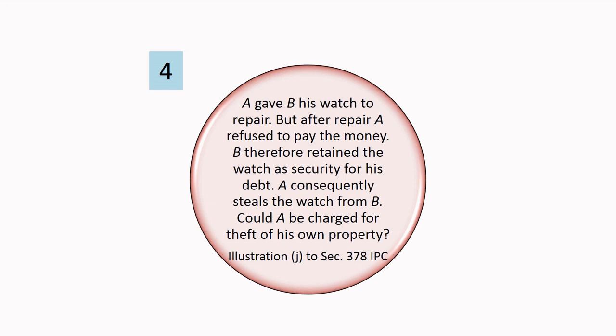Also, the intention of A while taking the watch out of the possession of B was to deprive B of the watch. Thus, taking the watch out of the possession of B without his consent in order to cause wrongful loss is necessarily theft. Hence, A could be charged for theft here.